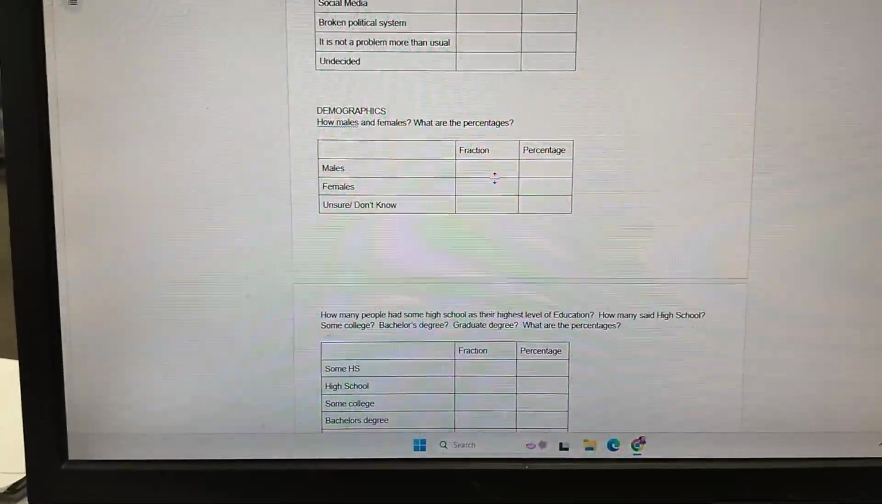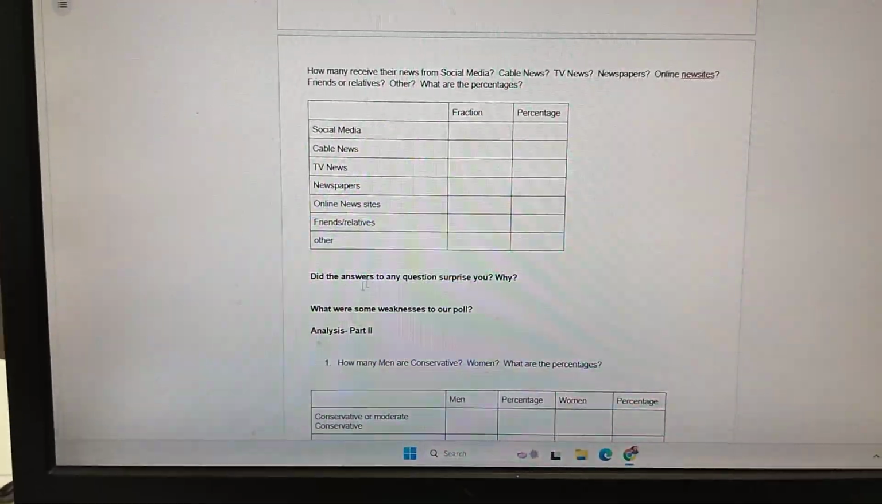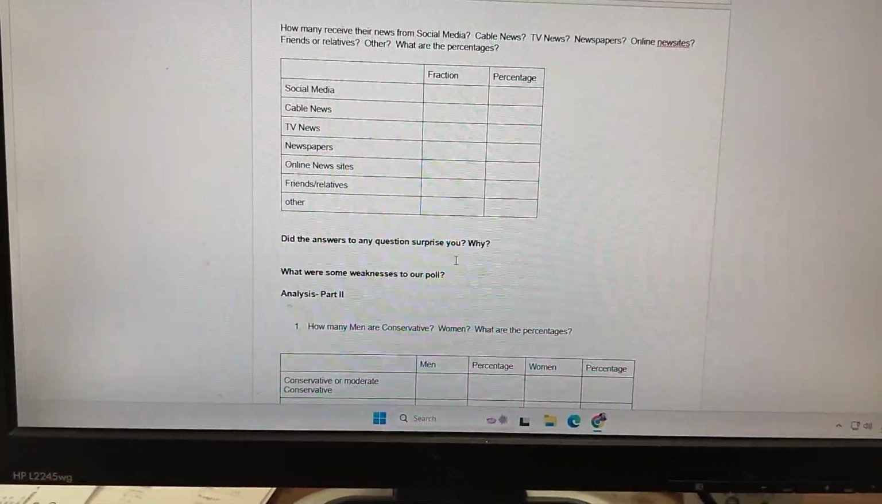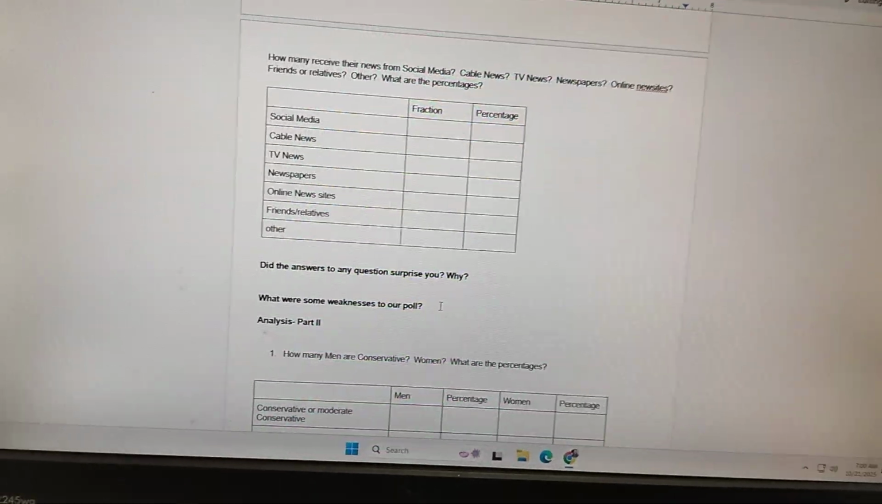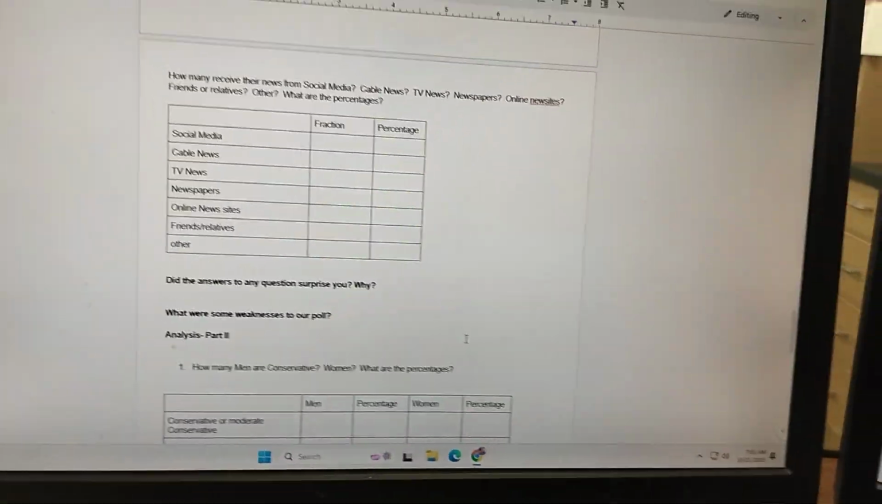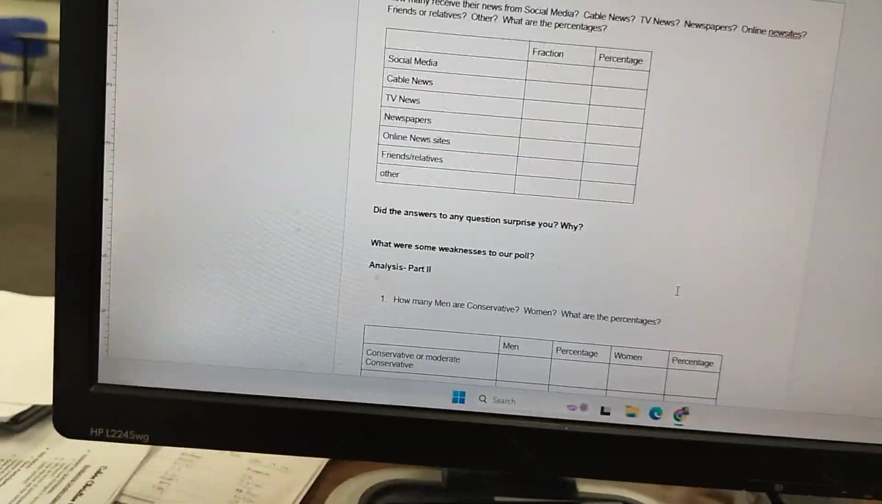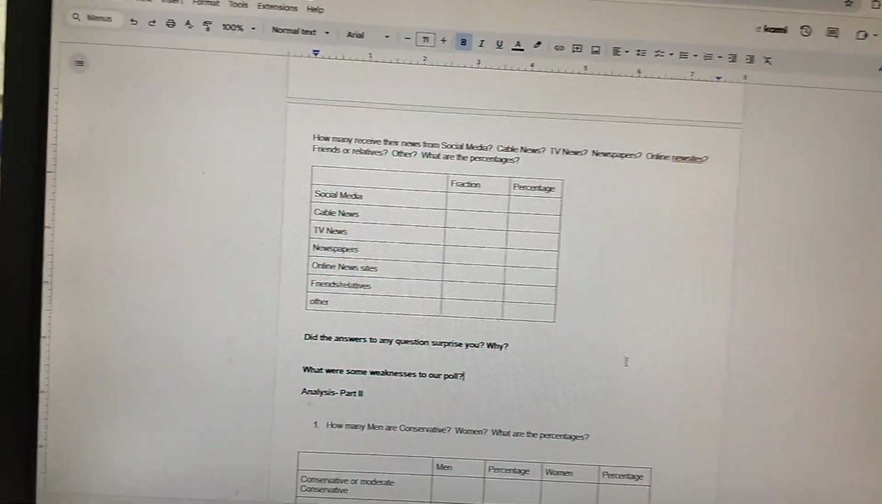Including the demographics, okay? Near the end, I just asked, did any of the answers to any of these questions surprise you, and why? And then the second question, we need to constantly be asking, what are some weaknesses of our poll? We have to be honest with how our poll was okay and how it is not so great, okay? Because that will help our analysis in our reports as well.